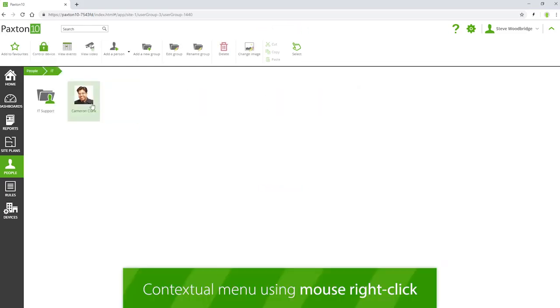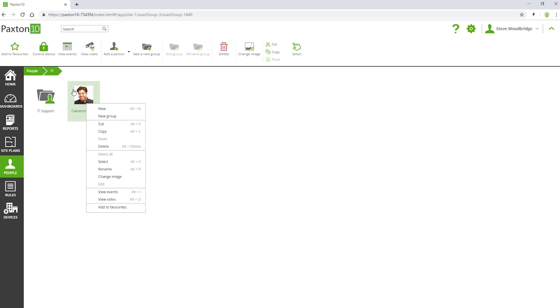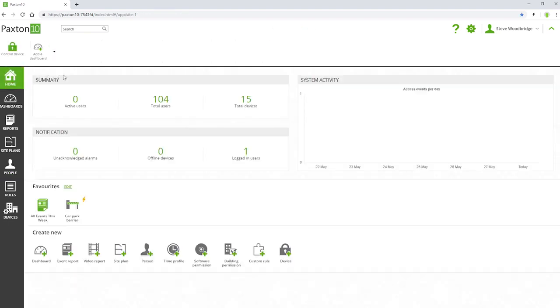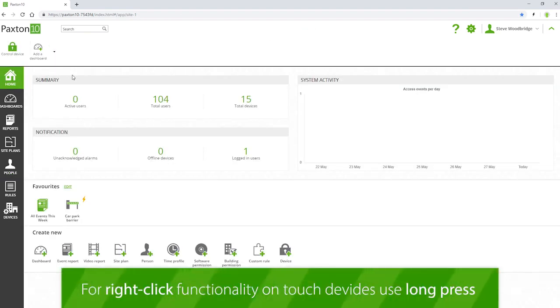Paxton10 supports mouse right-click for contextual menus. For example, I can click on a person to view associated events records or video footage. Right-click functionality can also be achieved with touchscreen devices using a long press.